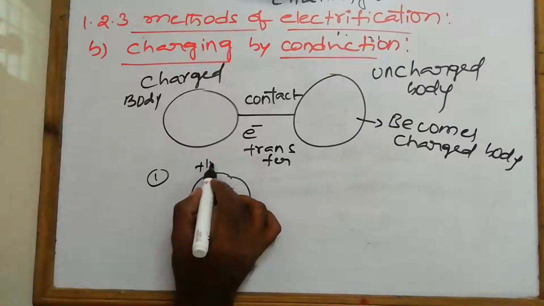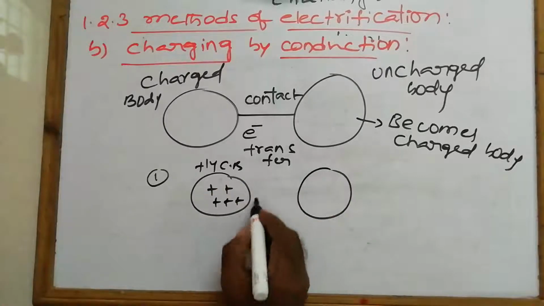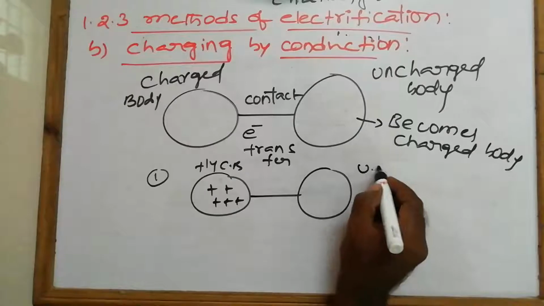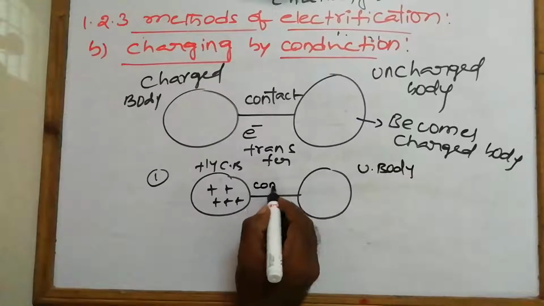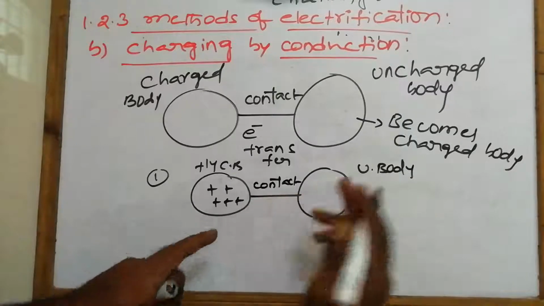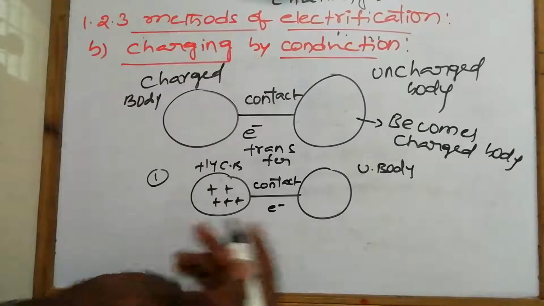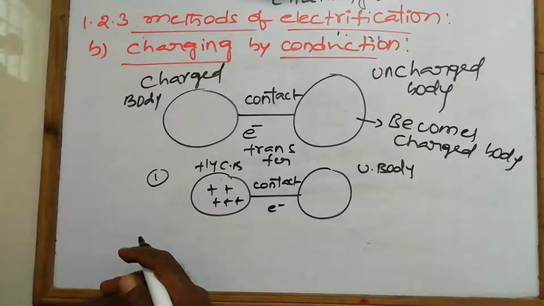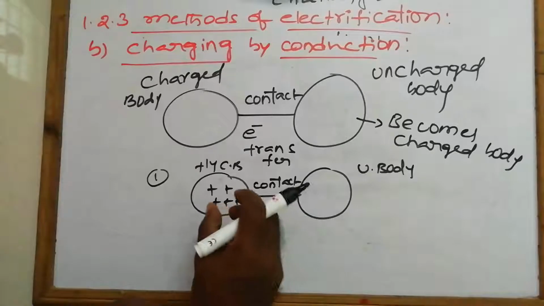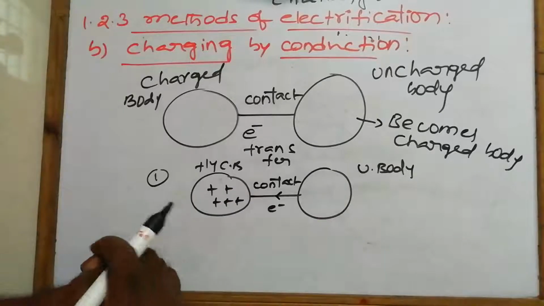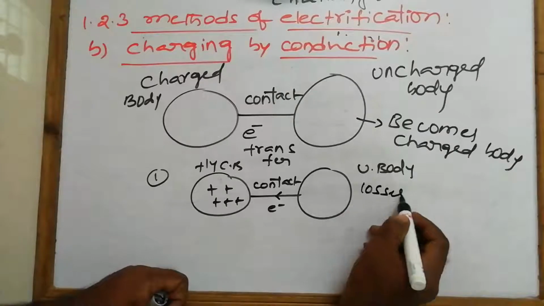This is a positively charged body, and it is connected with the uncharged body. Positively charged body is in contact with uncharged body. Then in this case, the electrons transfer. From which body to which body? The electrons transfer from the uncharged body to the charged body. The charged body pulls some electrons from the uncharged body, and the uncharged body loses electrons.